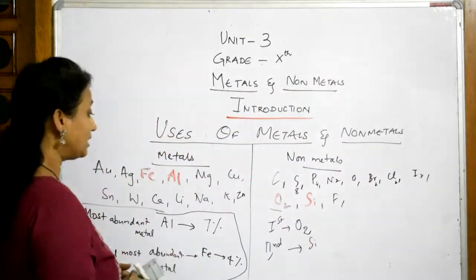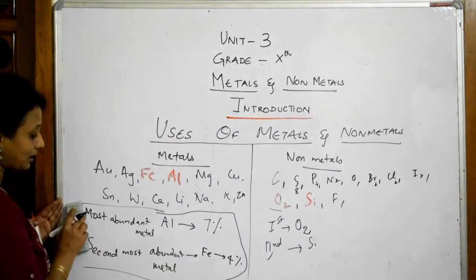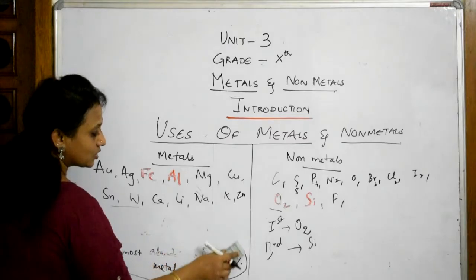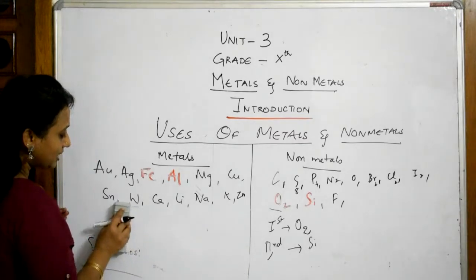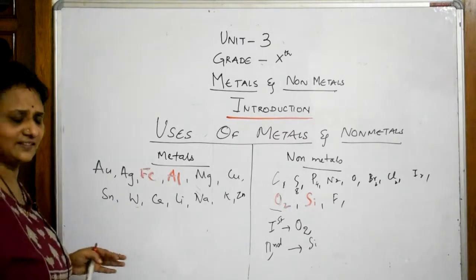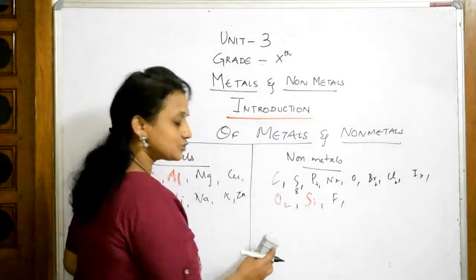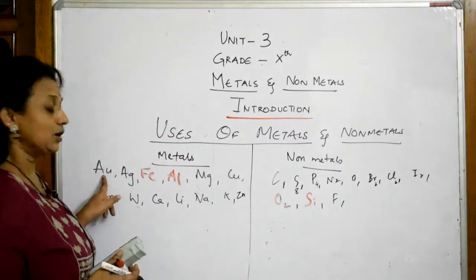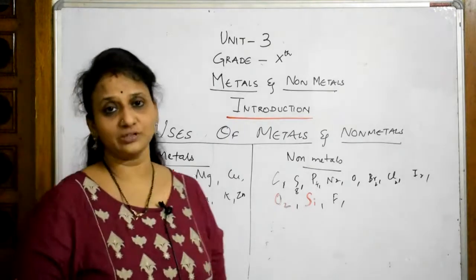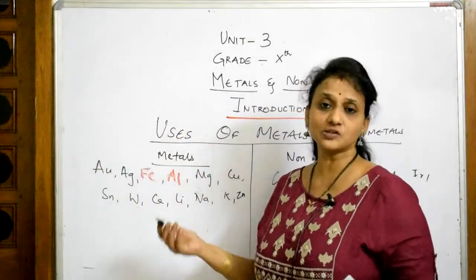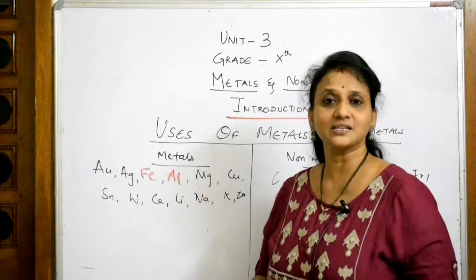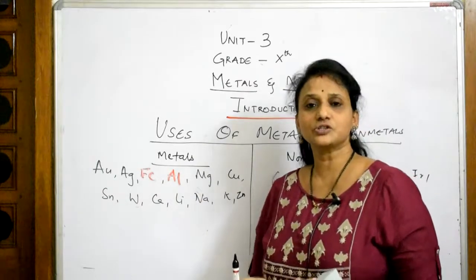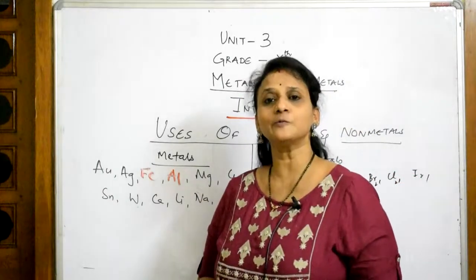Now I have to understand or speak about the uses. That is the concept, isn't it? Right. So if I have to speak about the uses, I think it's easy. If I have to speak about, first thing, let us see. Gold, it is used in jewelry, correct? Next, silver also. You use silver plates, glasses, everything. So it is used in the form of an ornament also, right?